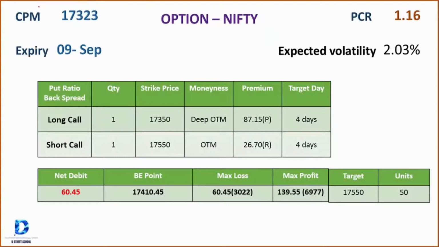As I said before, the last close was 17,323, and the expiry date of the contract is 9th September, which means we still have 4 days to go. And on the PCR ratio, puts are more than calls. So I am anticipating the market will move further, and the expected volatility for the next 4 days is 2%. It's a normal volatility, and that's the reason I opt for this strategy, since I have a moderate bullish view.